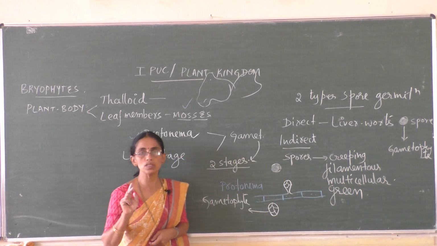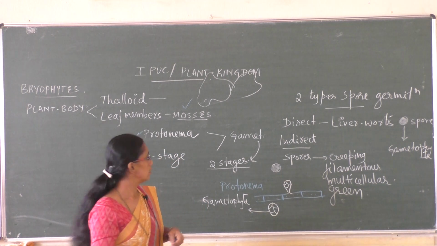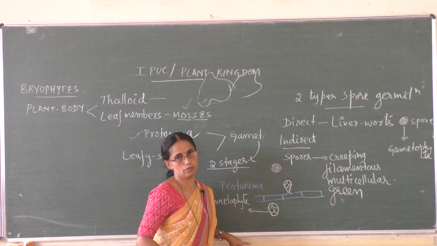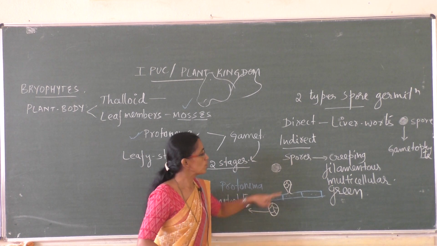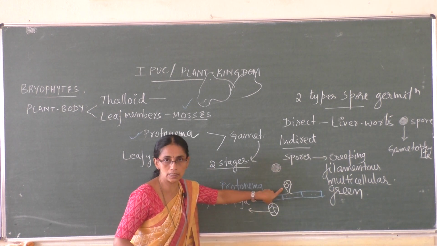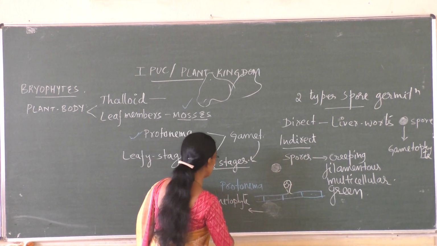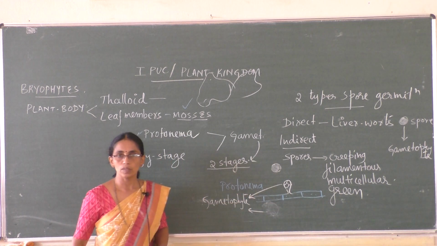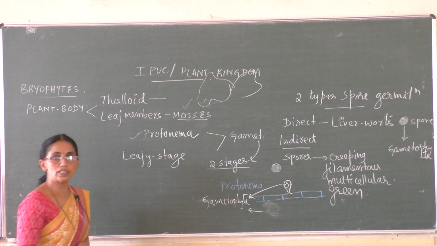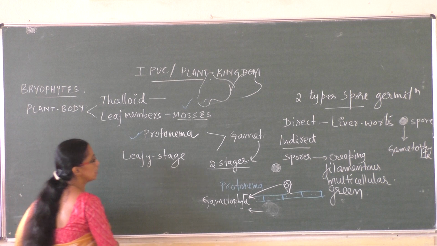So spore germination in bryophytes is of two types, direct and indirect. Indirect in the case of mosses: spores, protonema, gametophyte. Spores on germination give protonema. Protonema produces buds. These buds later change into gametophyte. That is the first one. Gametophyte shows two stages. First stage is protonema. Now the second stage is the leafy stage.